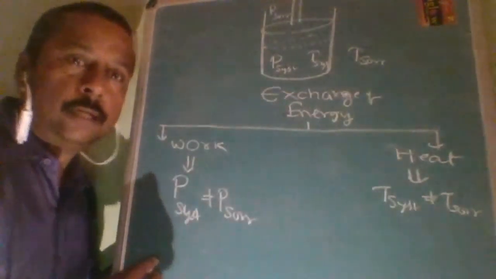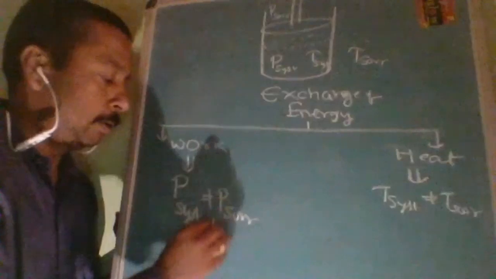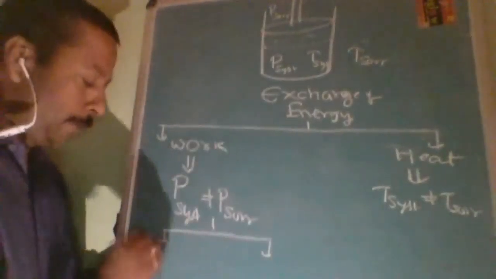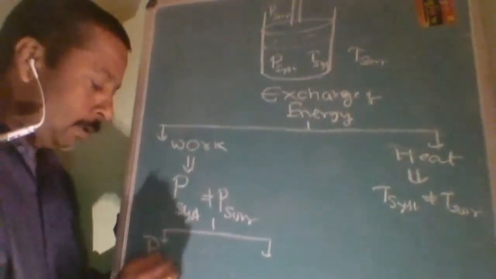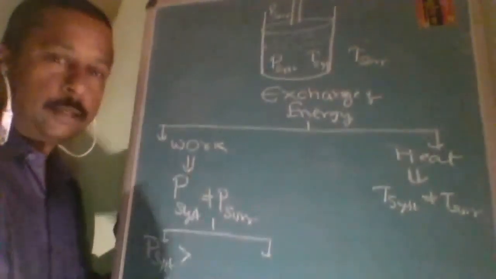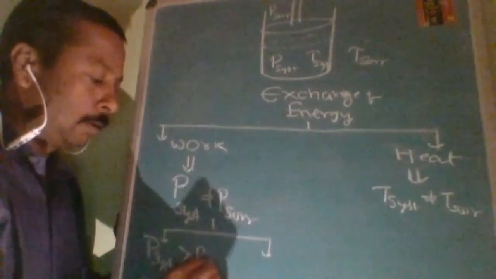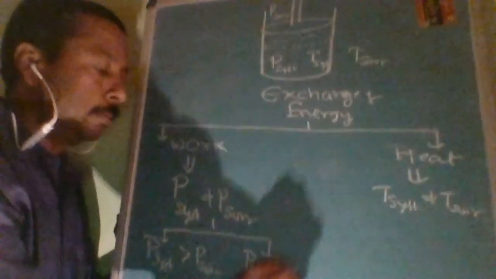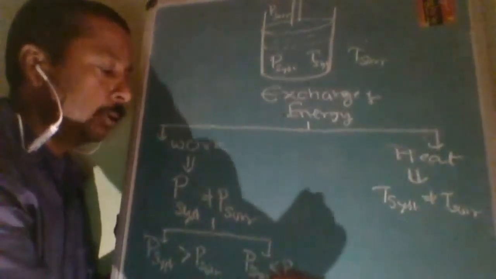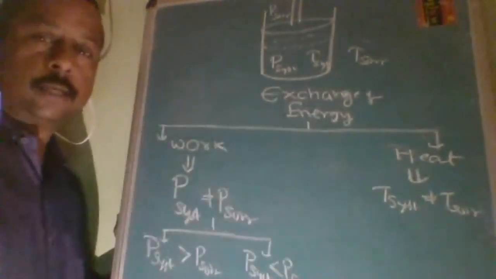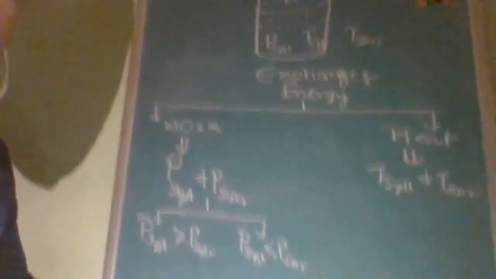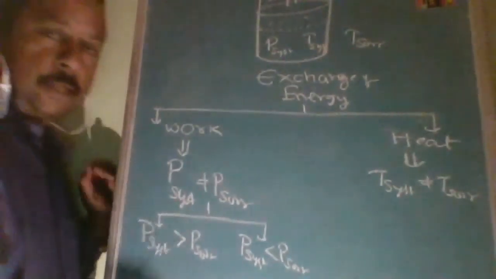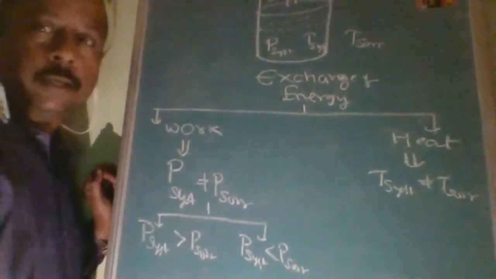Again, there are going to be two parts. What are those? First condition: P system greater than P surrounding. The other condition: P system less than P surrounding.